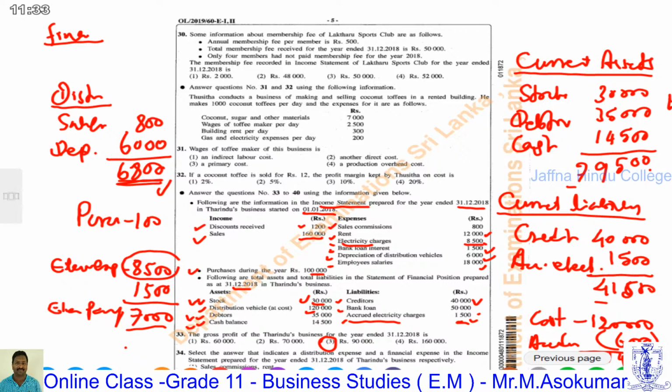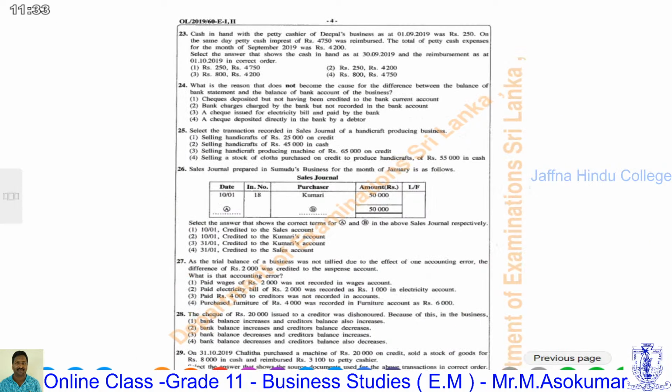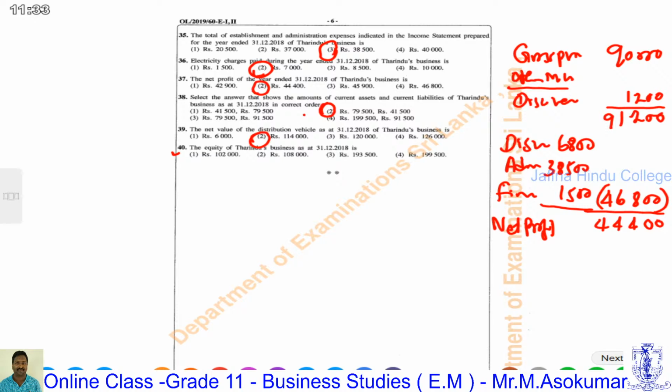Therefore, we can calculate it another way. The equity value as at 31st December we can directly calculate by deducting total liability from total assets. No opening capital or additional capital is given.